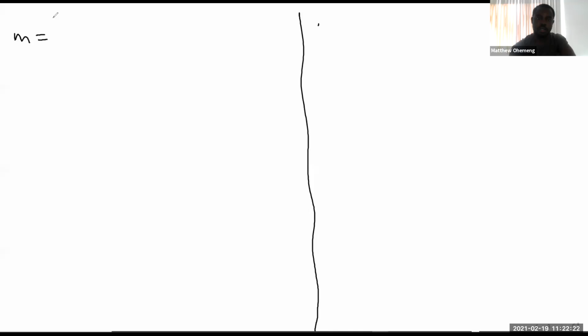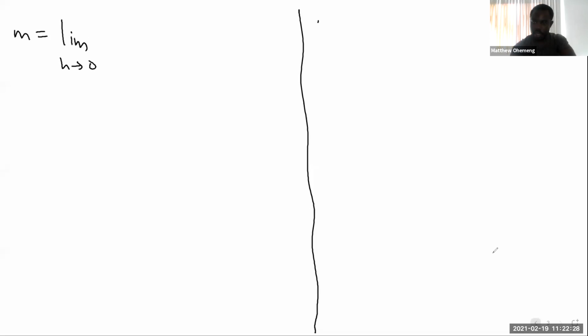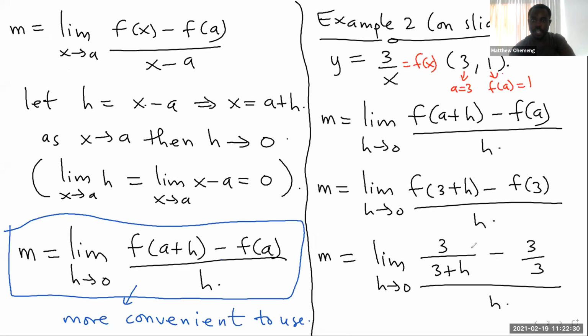Okay. So then moving on, let's try and get this. We get m equal to the limit as h approaches 0 of what? For this one, we have a complex fraction, so we find an LCD, right? The LCD is just 3 plus h.